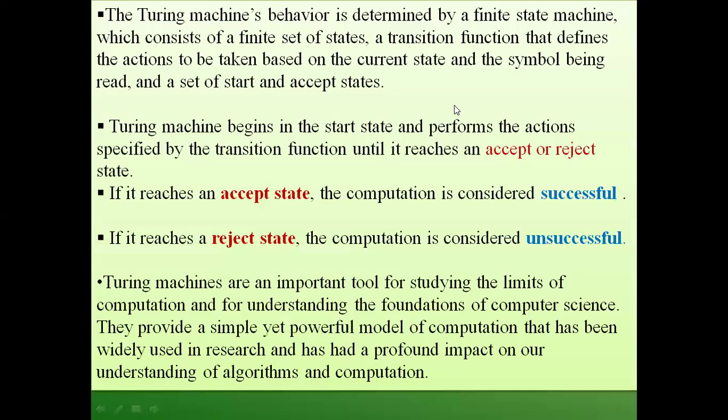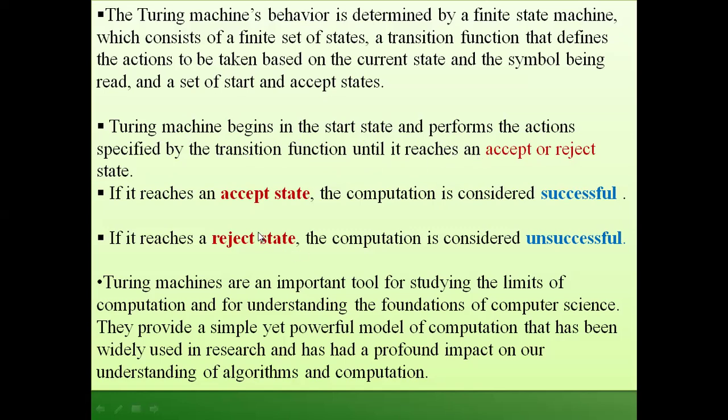A Turing machine's behavior is determined by a finite state machine, which consists of a finite set of states, a transition function that defines the action to be taken based on the current state and the symbol being read, and a set of start and accept states. The Turing machine begins in a start state and performs the actions specified by the transition function until it reaches an accept or reject state.